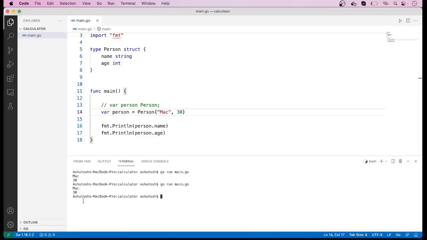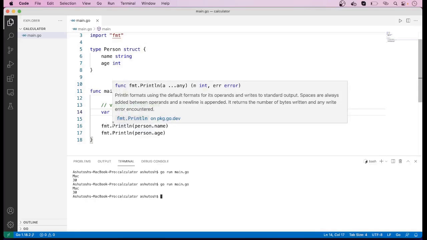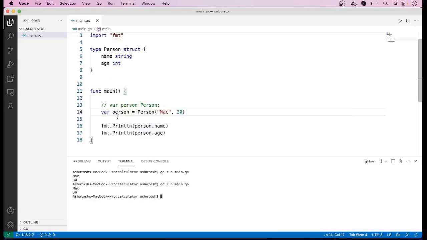Here again, Mac and 30 have been printed. Now one more way we can declare and initialize a variable of a structure is we can use shortened notation. Let us again run this code, and again we can see the same result. So these are the ways in which we can declare and initialize a structure variable.